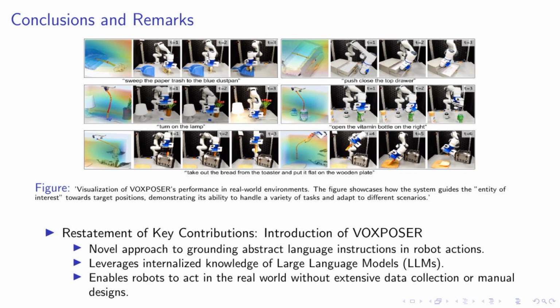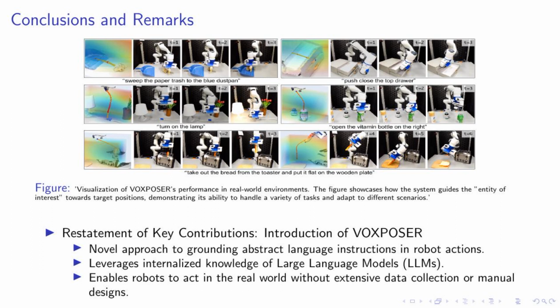Let's take a moment to reflect on the key contributions of this research. We introduced VoxPoser, a novel approach that grounds abstract language instructions in robot actions. This is a significant leap forward as it leverages the internalized knowledge of large language models, or LLMs. What makes VoxPoser stand out is its ability to enable robots to act in the real world without the need for extensive data collection or manual designs. This is a game changer in the field of robotics and AI.